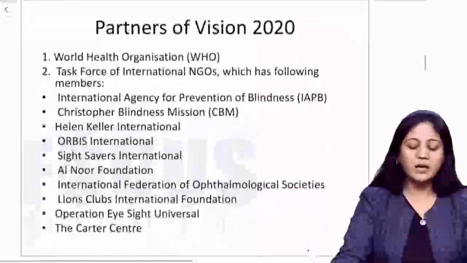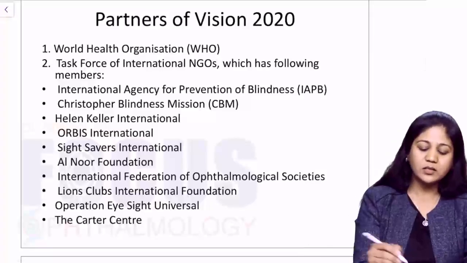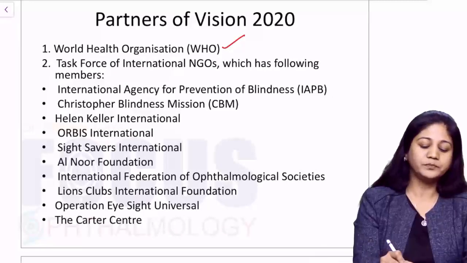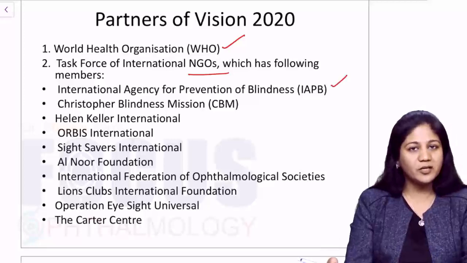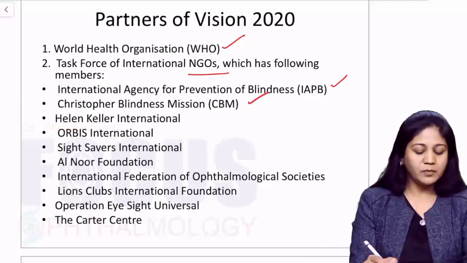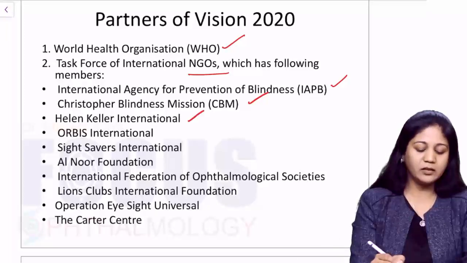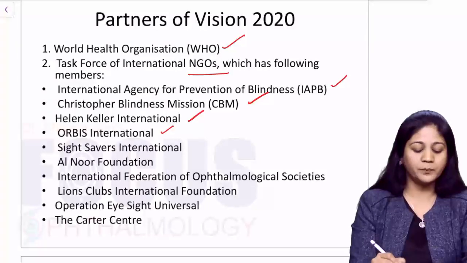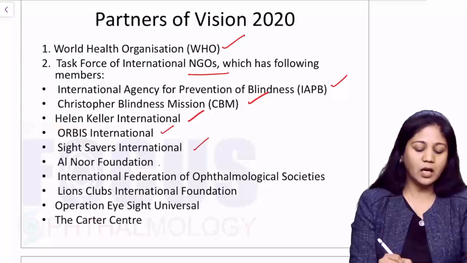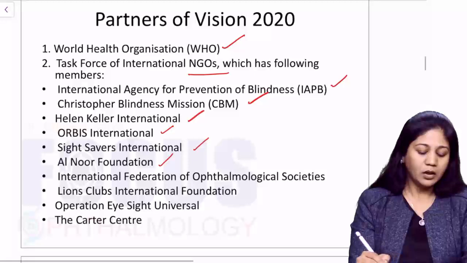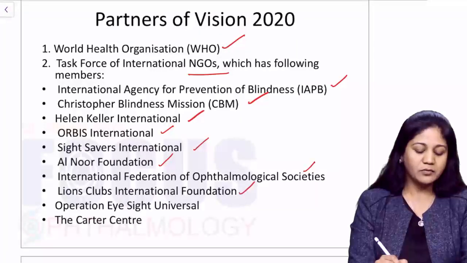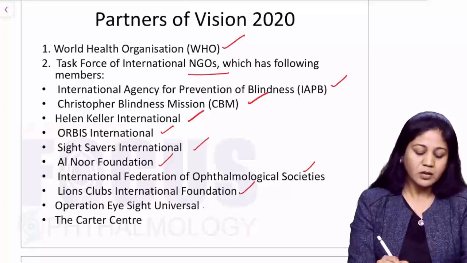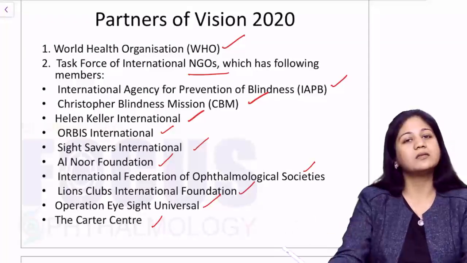Now, the various partners of Vision 2020, apart from WHO and the other NGOs, are International Agency for Prevention of Blindness, Christoffel Blindenmission, Helen Keller International, Orbis International, Sight Savers International, Al Noor Foundation, International Federation of Ophthalmic Societies, Lions Club International Foundation, Operation Eyesight Universal, and the Carter Center.